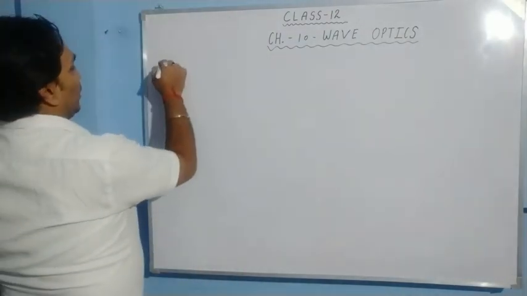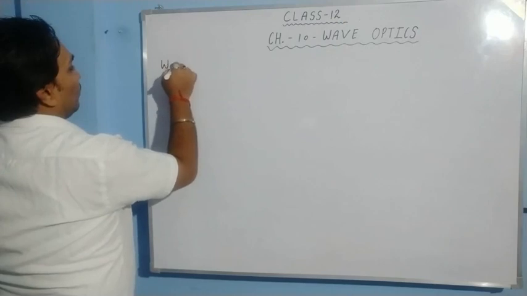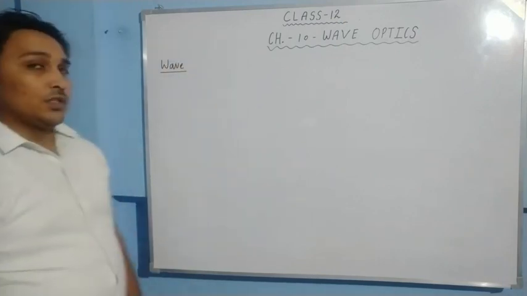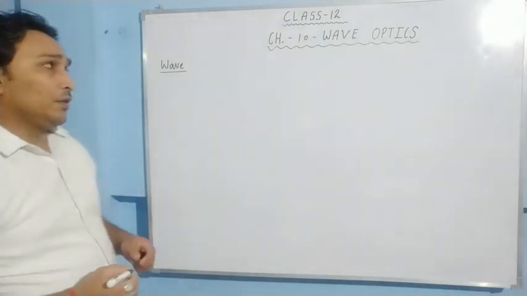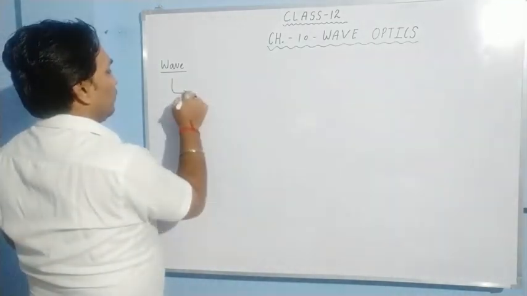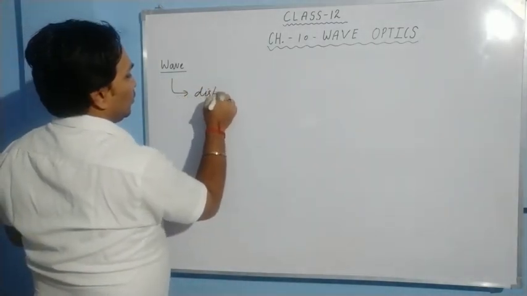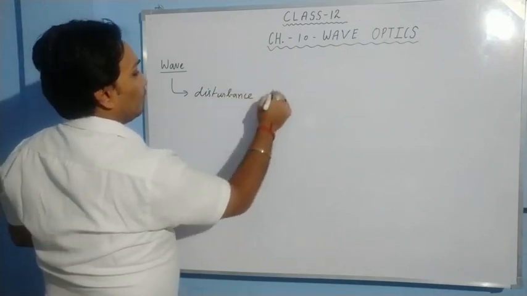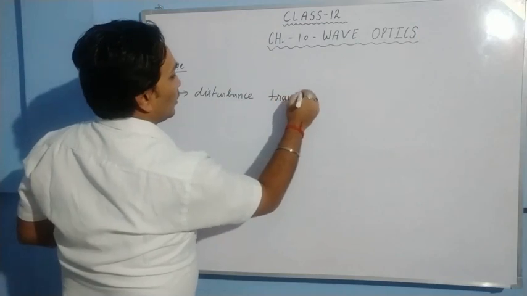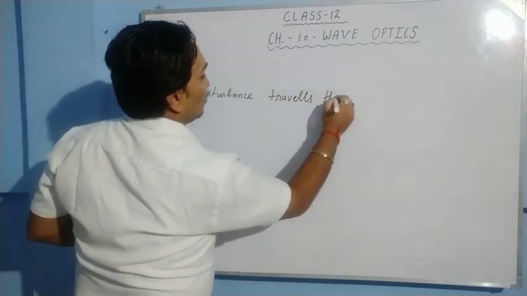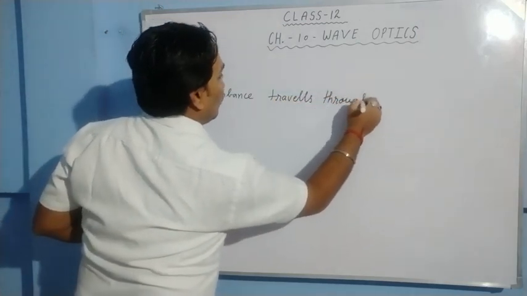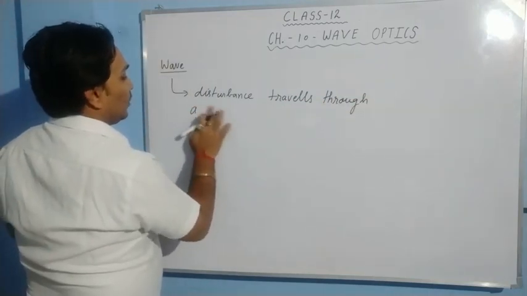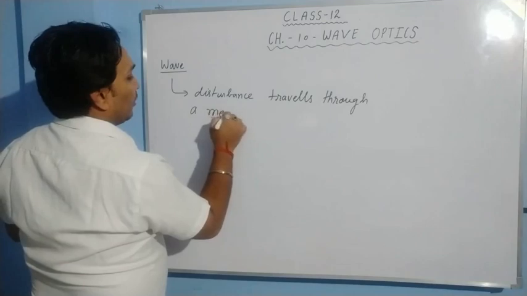The first thing we need to understand, what is a wave? You have studied in class 11. Wave is a kind of disturbance which travels through a medium.